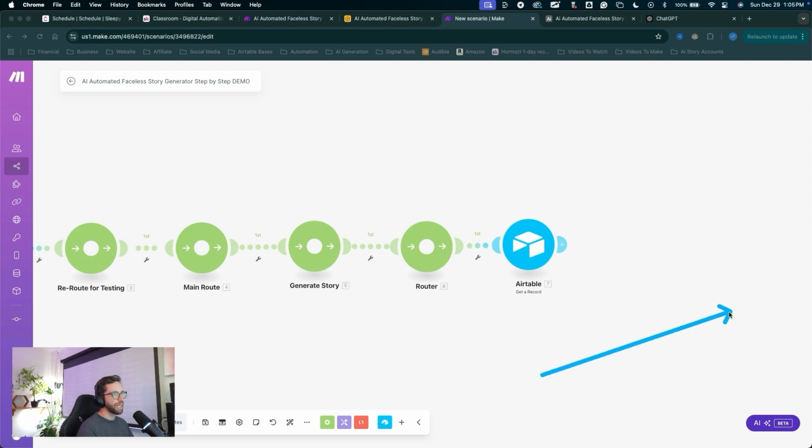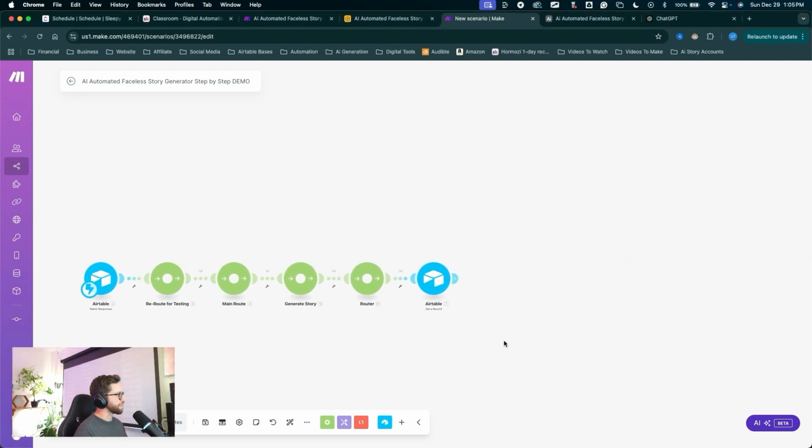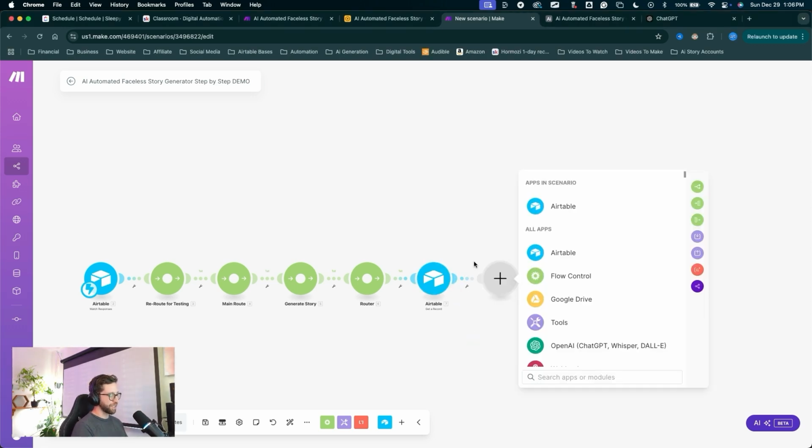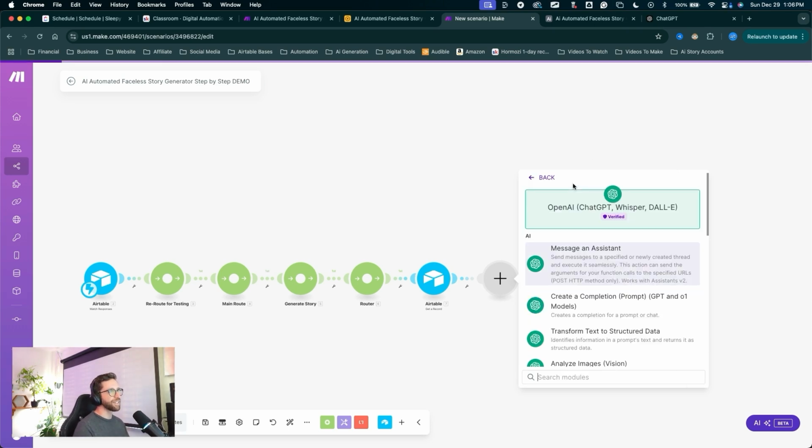Let's go ahead and finish out this chain before we jump back into Airtable so you can see what we've got going on so far. Whole lot of nothing until we get down to Airtable. This is just for setting things up for success later on. Let's click the plus to create a new module. This one is going to be ChatGPT. You can type in the search bar ChatGPT, find the OpenAI ChatGPT module to create a completion.